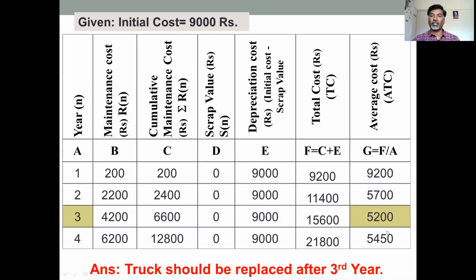Here you have to compare the average cost of the fourth year with the previous years. If it is found that the cost is increasing, then it is not possible to replace the machine after the fourth year. You have to replace the machine after the third year, because in the third year the average cost is minimum. So you have to replace the truck after the third year. These are some of the examples we have completed related to replacement theory.